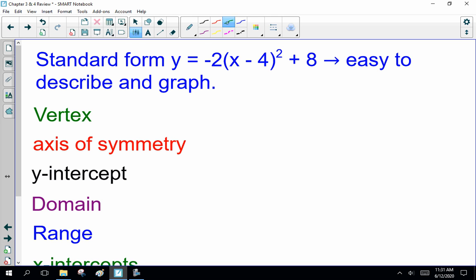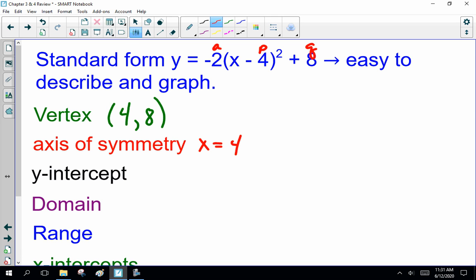Well, this is the standard form of a parabola. Now it's easy to describe and graph. The vertex right here is (4, 8). The axis of symmetry is x equals 4. So A, P, Q. I will be using those terms.